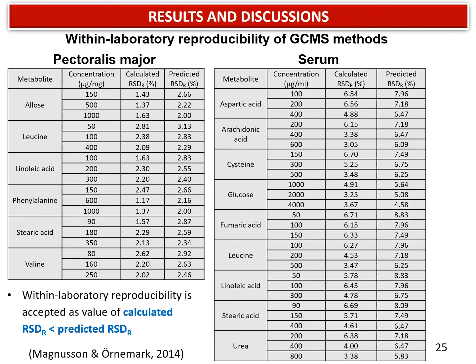Also, from the precision study, within-laboratory reproducibility is conducted for 3 different concentration levels by 3 different analysts and the same GC-MS instrument. As displayed in the slide, all the calculated RSDR values were less than the predicted RSDR value obtained from the Horwitz equation, and therefore it is accepted in this study.